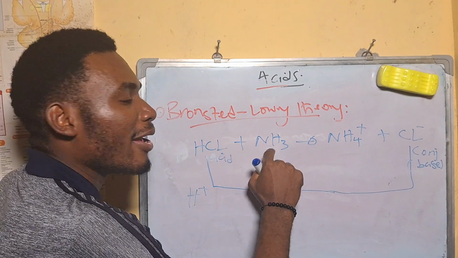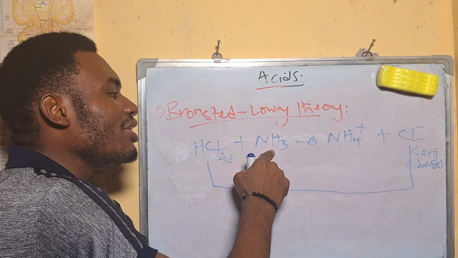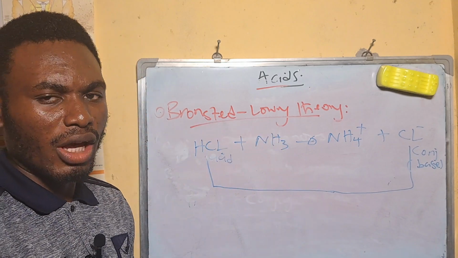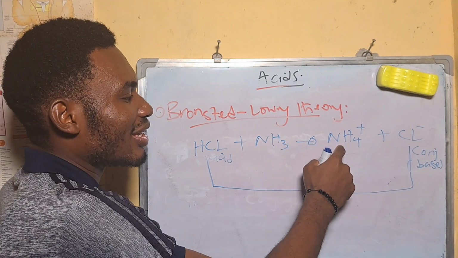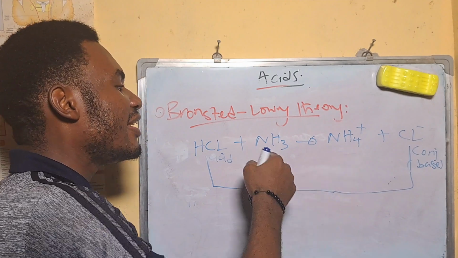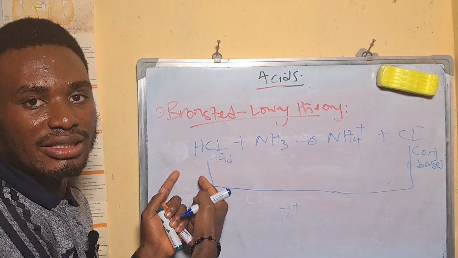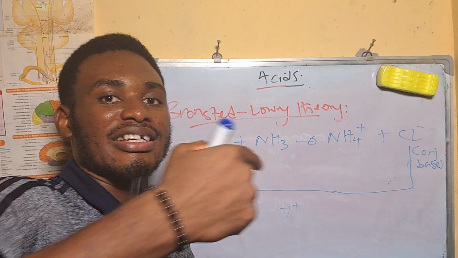This ammonia is a base. This ammonia accepted the proton from the acid. It was NH3 here, and here it is now NH4, because it received the hydrogen proton from an acid. So bases are proton acceptors.